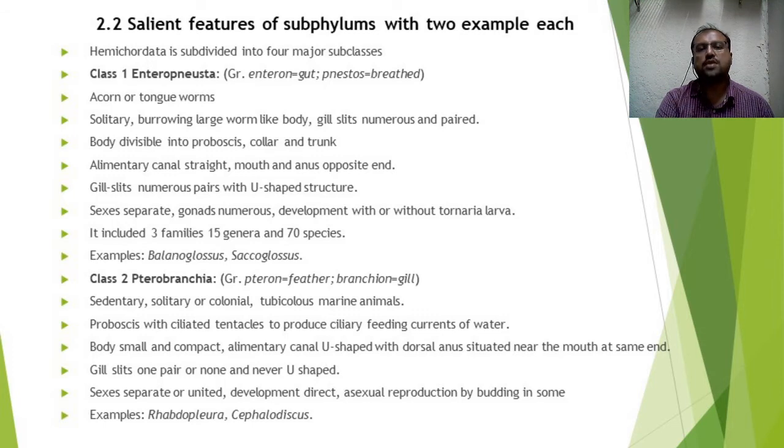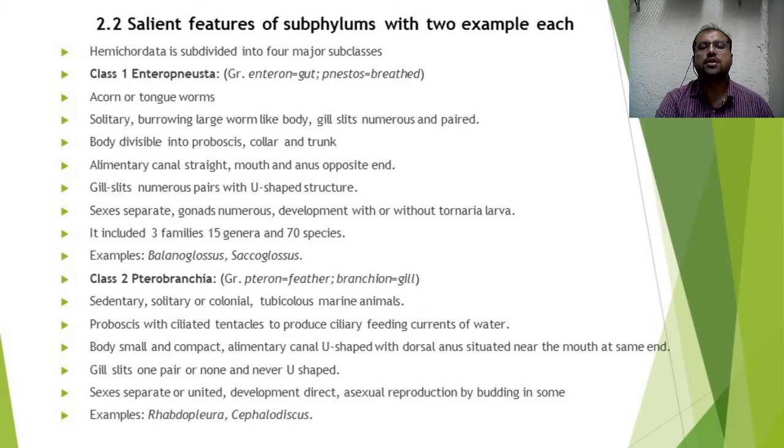Now, along with the salient features, we will see the classification of subphylum Hemichordata. The subphylum Hemichordata is broadly classified into four major classes. The first class is Enteropneusta, that is gut-breathed. These individuals are commonly known as acorn or tongue worms.